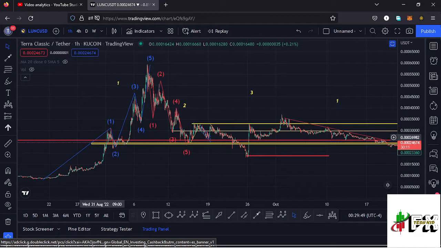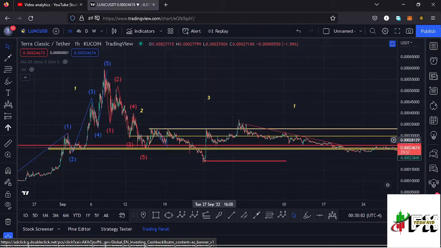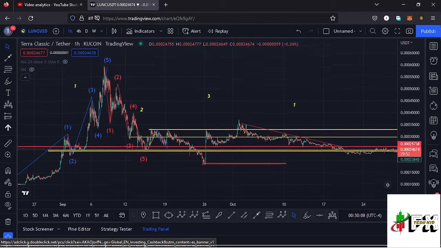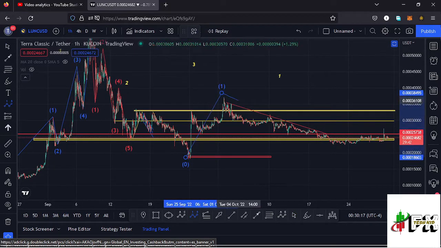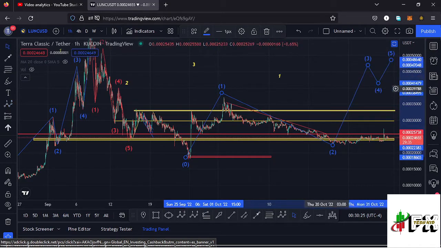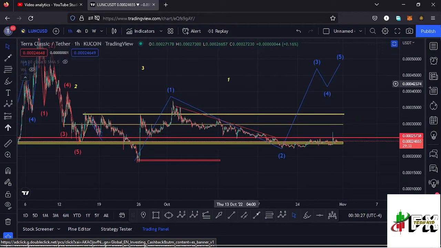And just like what we have seen here in the formation of a first wave, which is also an impulsive wave, we have seen this fractal wave in formation to the upper side. I also expect a similar case to also play out here in the formation of a third wave, and I believe that is what we are seeing over here. And this movement to the upper side in the formation of a wave 3, I can term it as an Elliot wave structure, having this as the first wave to the upper side, then this is a retracement to the lower side in the formation of a wave 2, then I'm expecting a wave 3, then a wave 4, and then a wave 5 to complete a higher Elliot wave count 1, which is a fractal wave within that higher Elliot wave count 3 to the upper side.